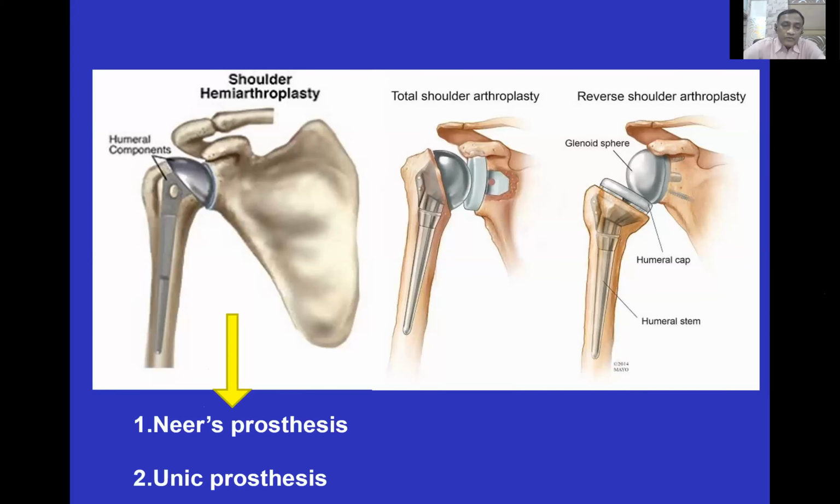When you say hemiarthroplasty, you should know the procedure. That is hemiarthroplasty, or sometimes total shoulder arthroplasty may be asked, or reverse shoulder arthroplasty. That can be asked in the examination.